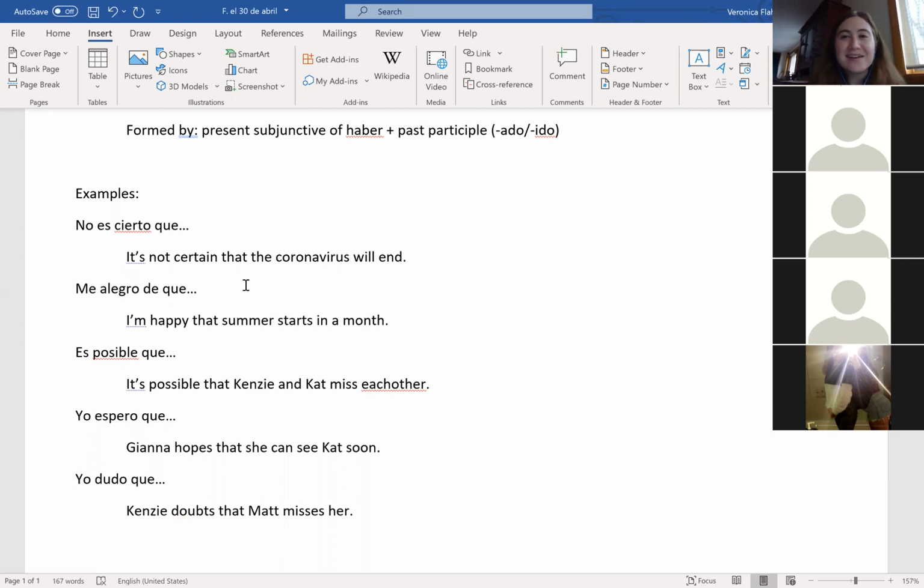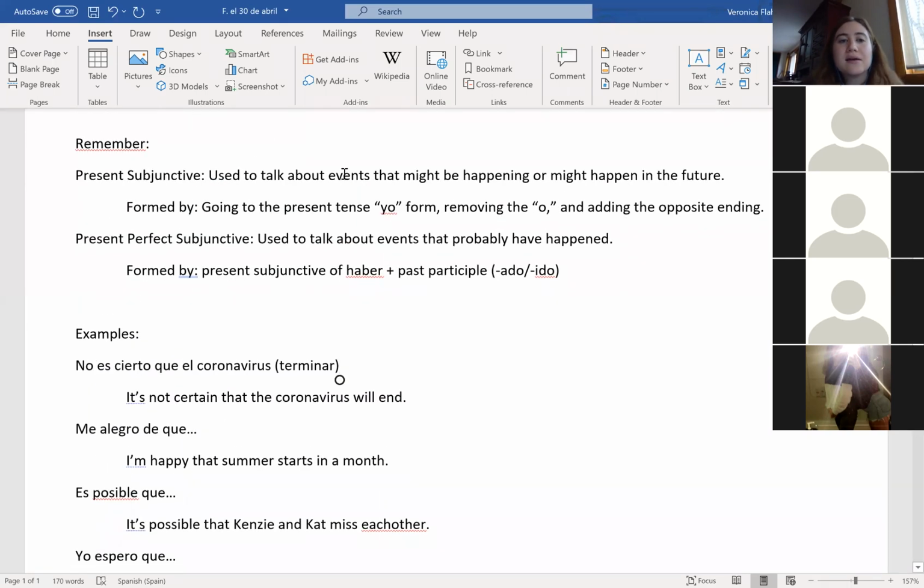We got a big variety of verbs here. Okay. No es cierto que el coronavirus will end. Terminar is the verb that we want to use. So, will end. Is that talking about events that might be happening or might happen, or things that probably have already happened? Might. So, present or present perfect? Present subjunctive. Good.